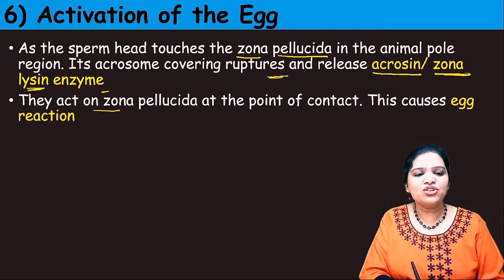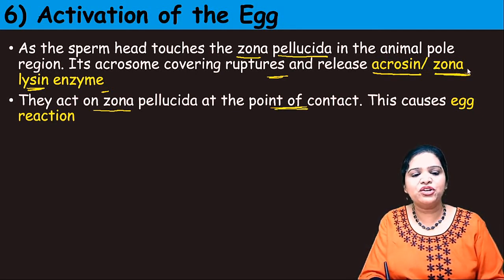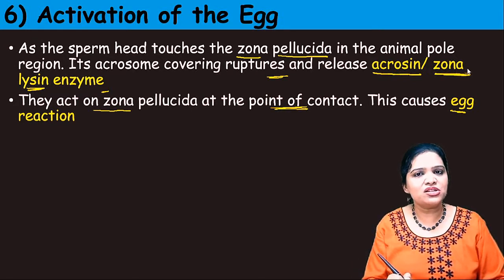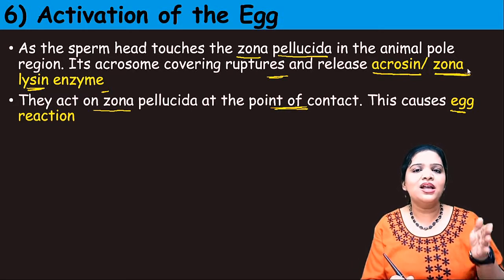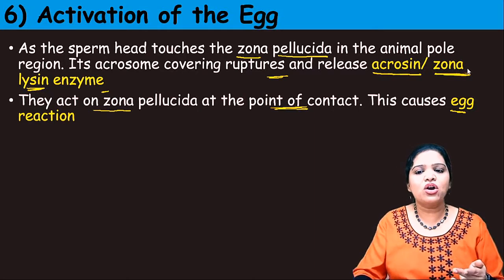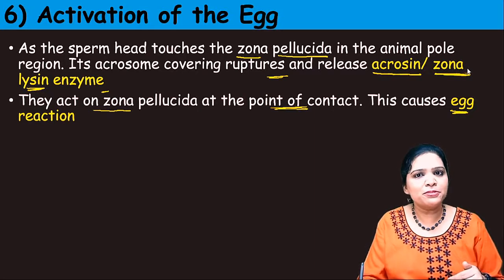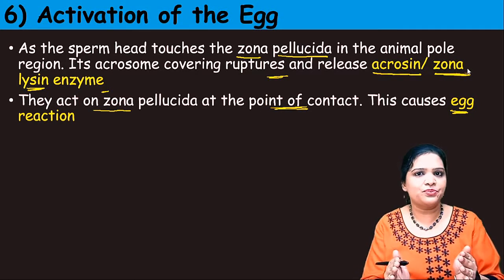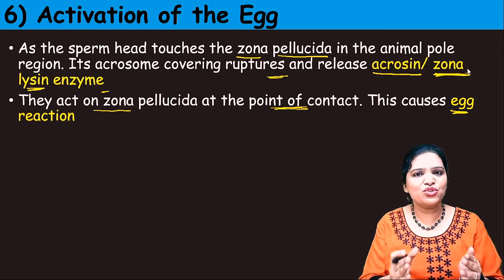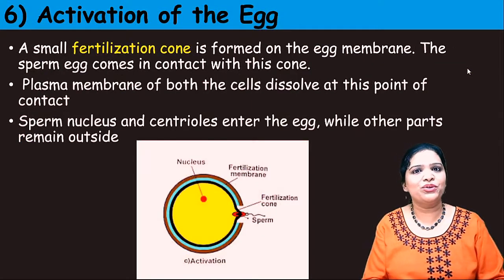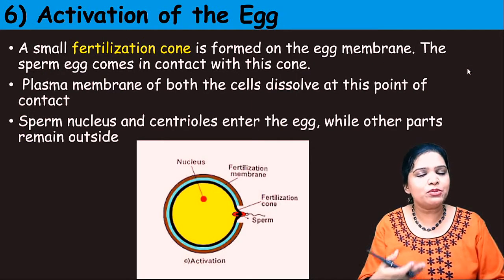This zona lysin enzyme breaks and ruptures the zona pellucida covering. They act on the zona pellucida at the point of contact, and this reaction is called egg reaction. Understand? The first reaction is called acrosomal reaction, where the sperm produces hyaluronidase enzyme and breaks the corona radiata covering. The second reaction is called the egg reaction, where the sperm acrosome produces zona lysin enzyme and breaks the second covering, the zona pellucida layer.